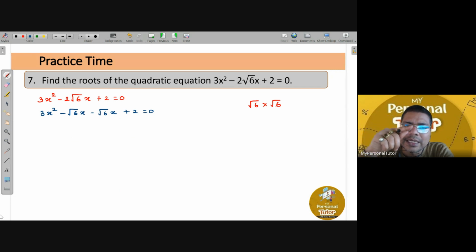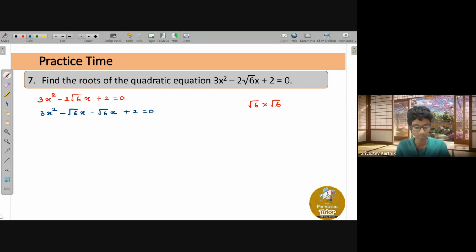So that is the reason I have written minus 2 root 6x as minus root 6x minus root 6x, right? Because when you simplify it, you will get minus 2 root 6x. Any confusion till here, Karthik, Arohi? No, sir. Very good.